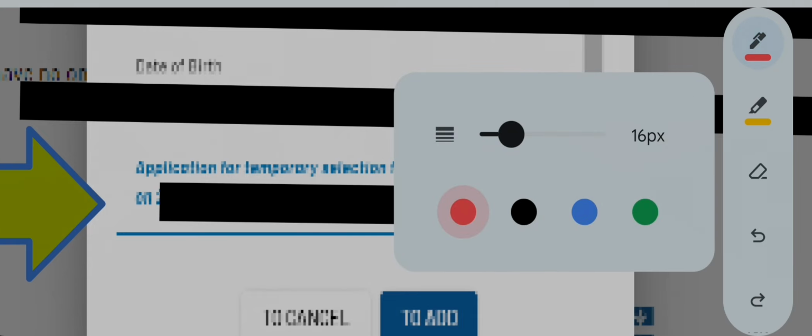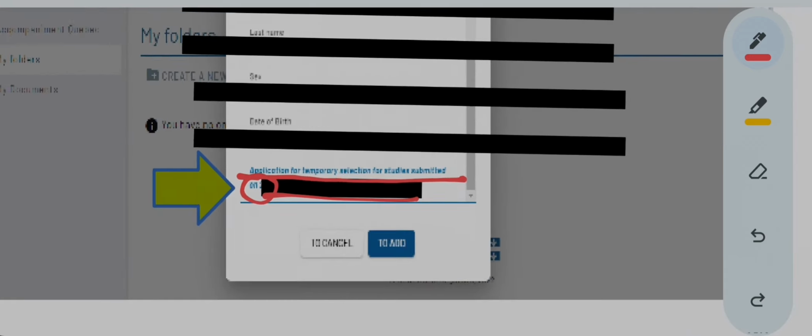I have hidden the information over here, because not everything I can share. This is the successful message which will appear when it has successfully searched your file. That date will be the day when you paid your fees on the temporary selection of studies portal.